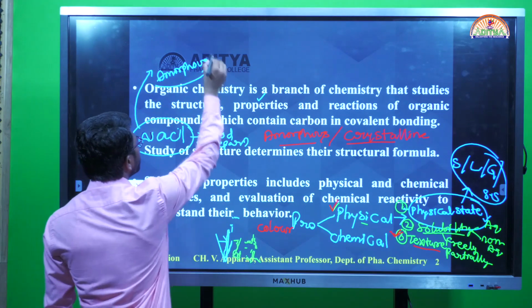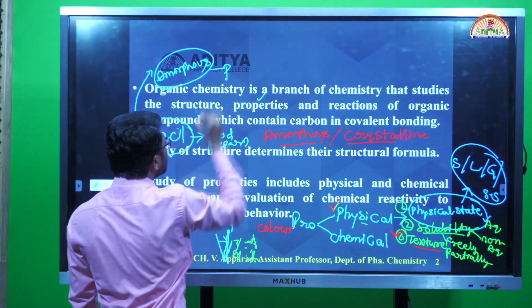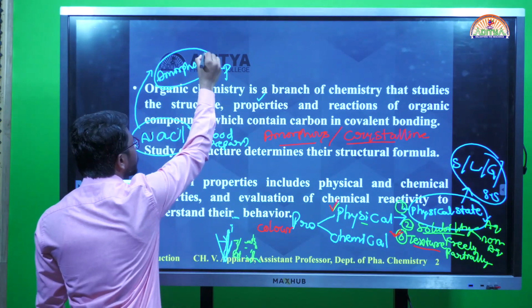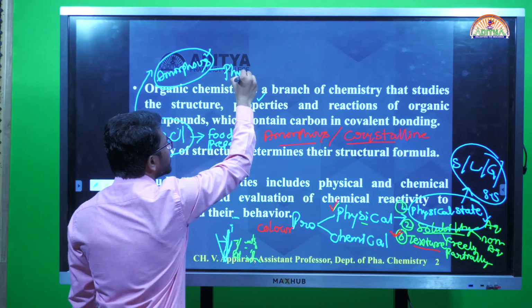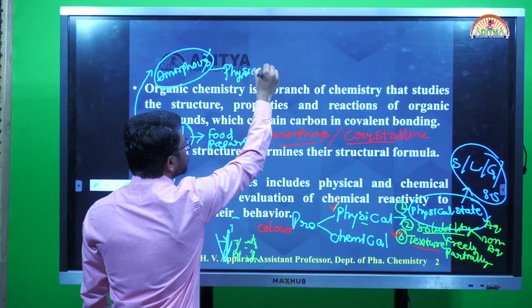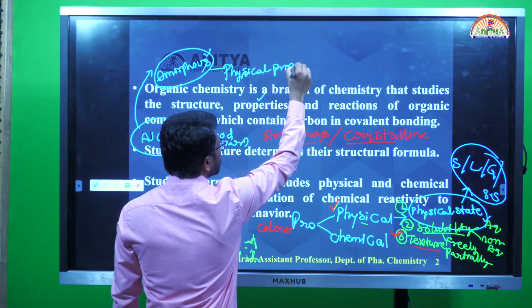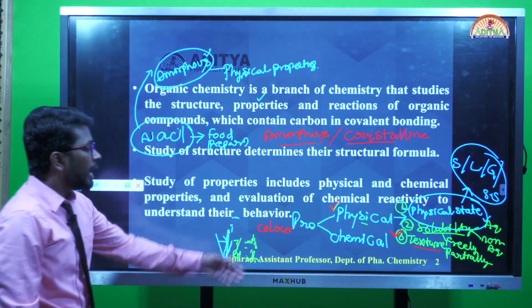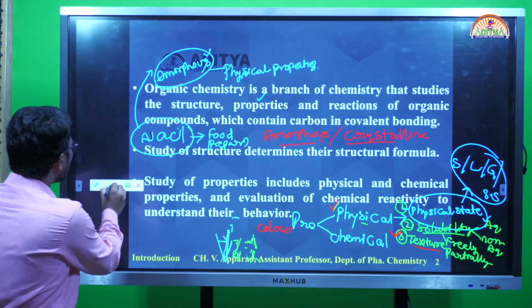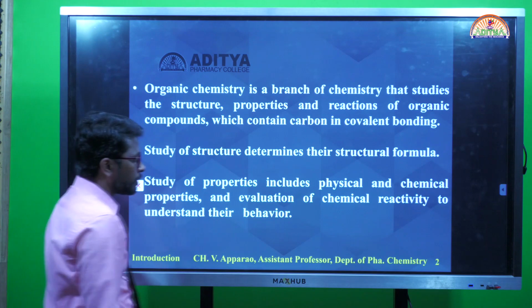This is one of the physical properties. How can I categorize it? Okay, this is amorphous nature. By physical appearance, so I can consider it a physical property. These are the things coming under the physical properties. And coming to the chemical properties, what are the chemical properties itself?